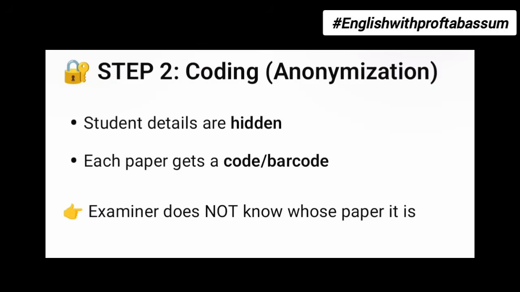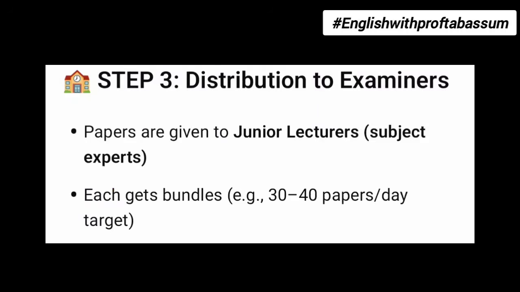Step number 2 is coding. Student details are hidden. Each paper gets a code, a barcode. The examiner does not know whose paper it is. Step number 3 is distribution to examiners. The exam papers are given to junior lecturers. Respective subject teachers will get the papers, and each one of them will get 30 to 40 papers per day. But now it is around 45 papers. The lecturers have to correct the papers very carefully, because in case a subject expert checks their bundle and finds an error, then the teacher will be at fault.